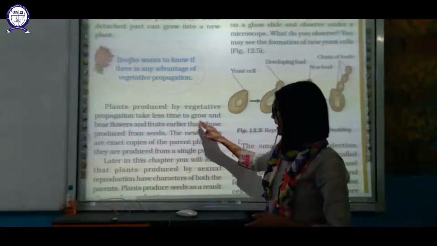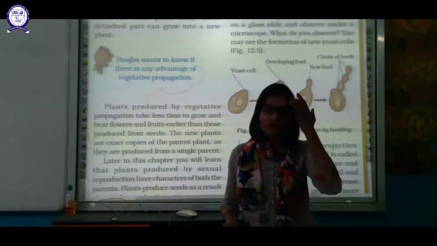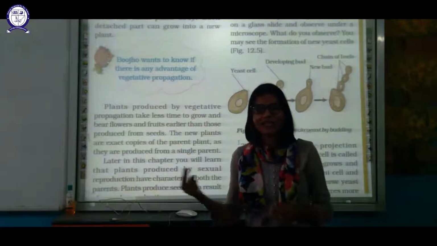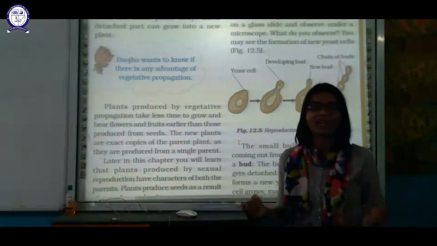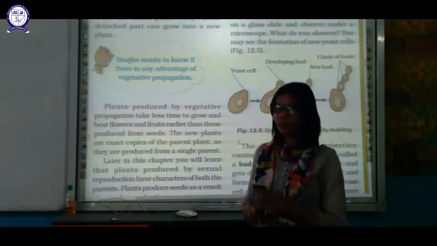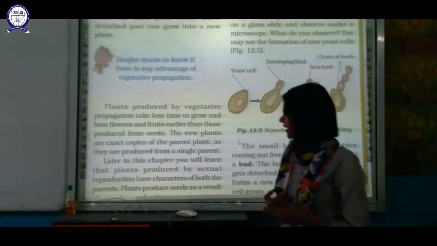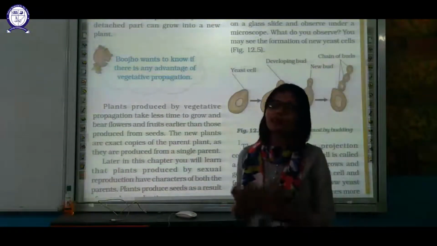They will bear flowers and fruit earlier than those produced by seed. The new plants are exact copies of the parent plant as they are produced by a single parent.